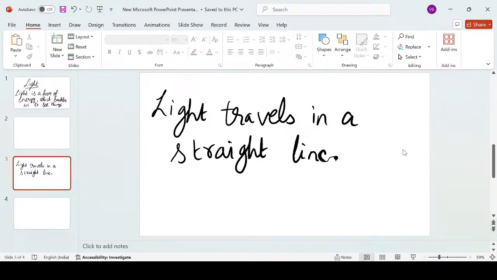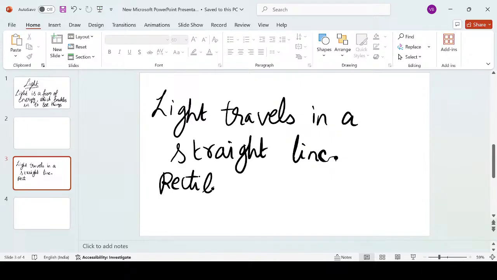When light travels in a single medium, let's suppose light is traveling in air, until and unless there is a change in the density of air, light will travel in a straight line path only. But after a while, let's suppose the density of the air has changed. It may be reduced or it may be increased. Then what will happen to the light? Light will bend from its actual path. We are going to discuss this further when we discuss the topic of refraction. Now, first of all, we'll consider only this property, that light travels in a straight line. It is also known as rectilinear propagation of light.